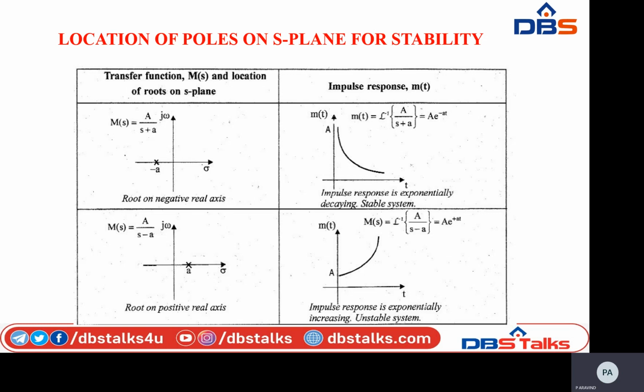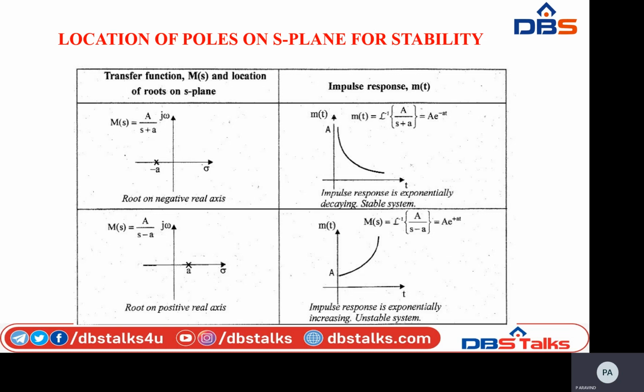So that is my impulse response, m of t equal to a into e power minus at. Here the response is exponentially decaying, which means the system is stable.